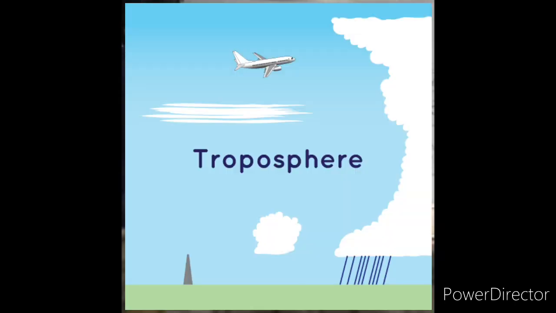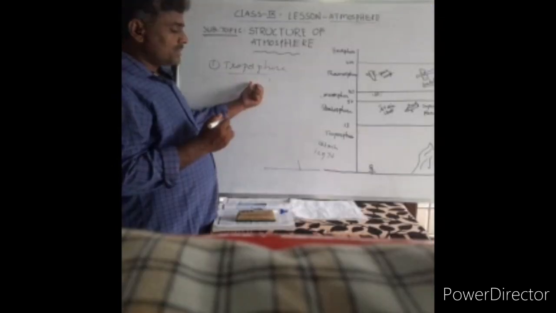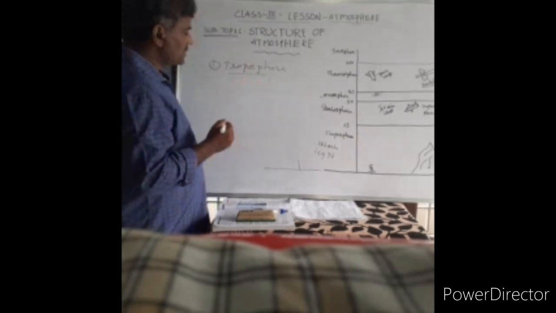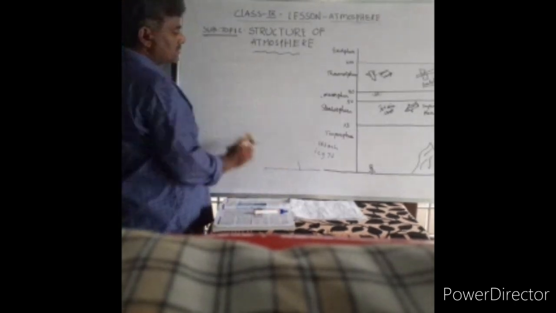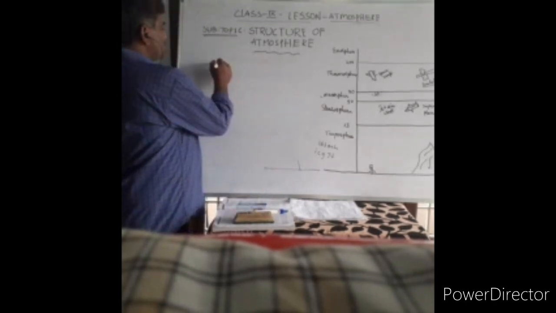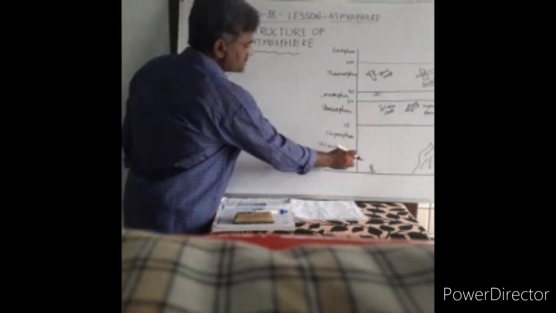So all weather changes can be seen in this layer. What layer is this? Troposphere. Total water vapor can be seen in this particular layer. This is the first layer, and now we will go to the second layer.